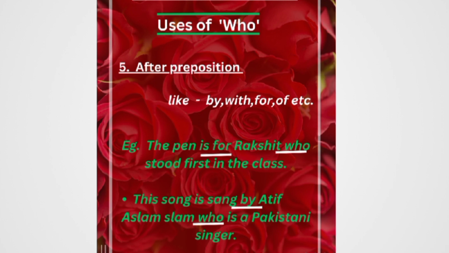Here we see that who is used after a preposition. Prepositions are like by, with, for, of, etc. Let's understand it with some examples. The first example is: "The pen is for Rakshit, who stood first in the class." Here we see that for is a preposition, then the noun Rakshit is given, and then the pronoun who is given. So the first condition is fulfilled, that who is used after a preposition. So for means के लिए.